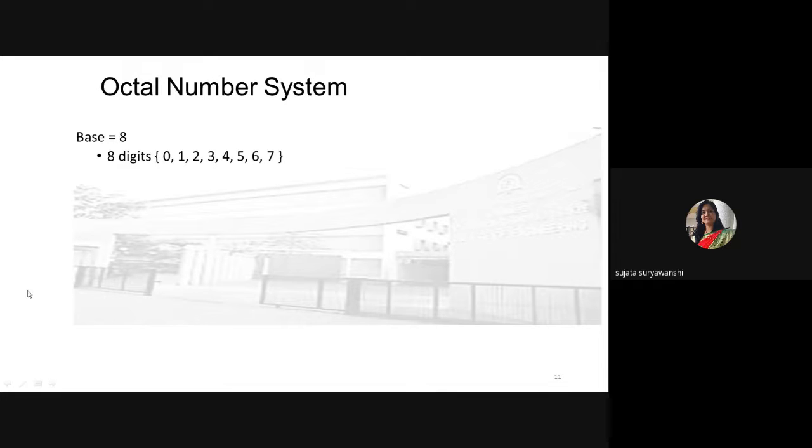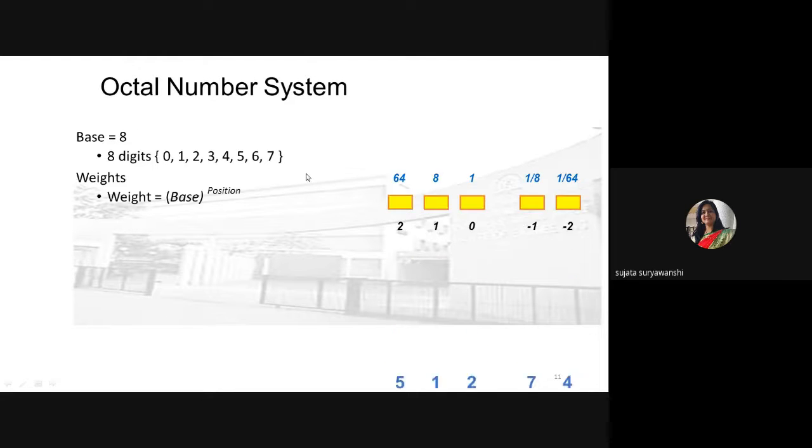The name suggests, octal means what? The base is 8, meaning the total number of distinct values is 0 to 7. Then the weight is equal to the base and position. The example given is 512. Suppose this is the octal number, 512.74. Then you need to simply multiply each digit by the weight of the position of that particular number.